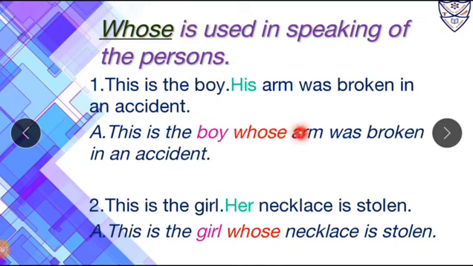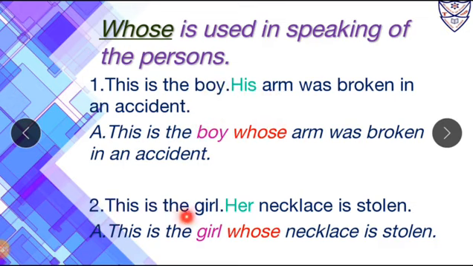Now over here whose is a relative pronoun which is used instead of the personal pronoun, that is his. Now here the relative pronoun whose relates or refers to the noun, and the noun is boy. So over here boy is called its antecedent. Now whose does two things. The first thing is it joins both the sentences, as well as it is also used for the noun boy which goes before it.